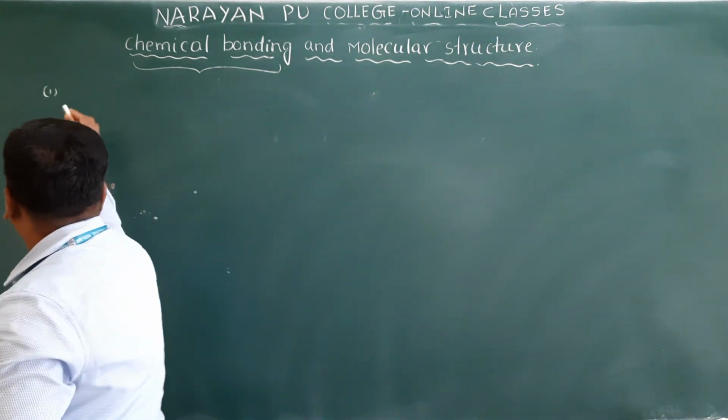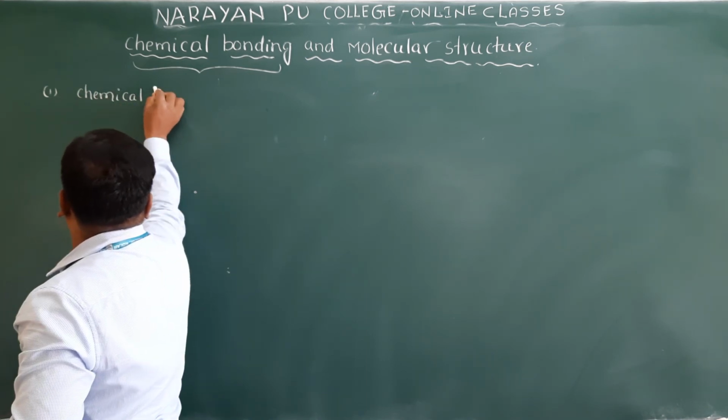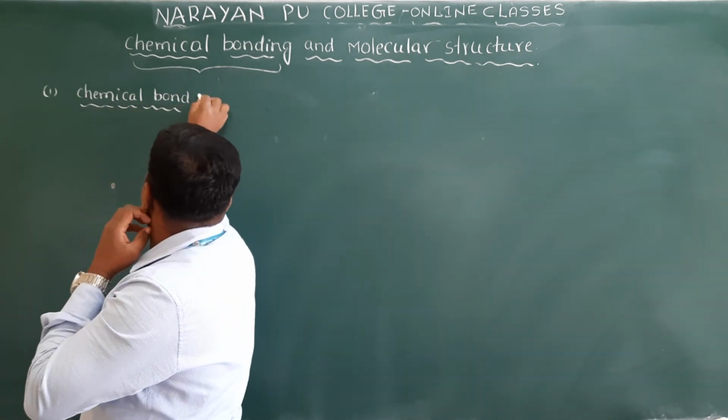So put the first one here. Chemical bond. What is chemical bond? Clear? So what is the definition of chemical bond?